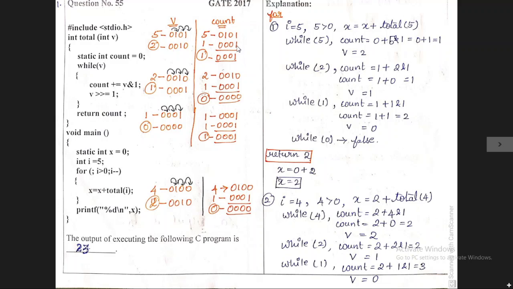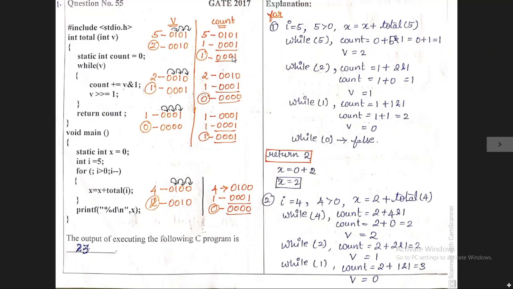If the values are the same, it will return 1, or else it will return 0. So the two operands contain the value 1 in this position. So the output is 1.